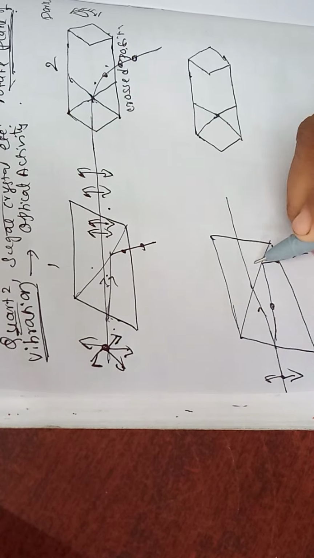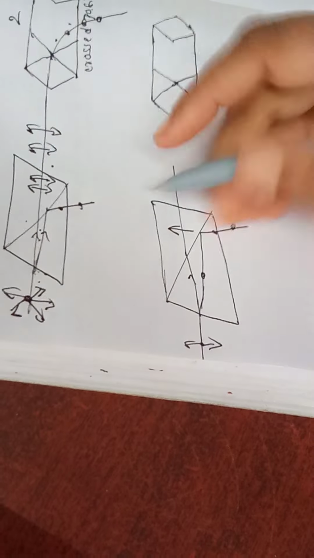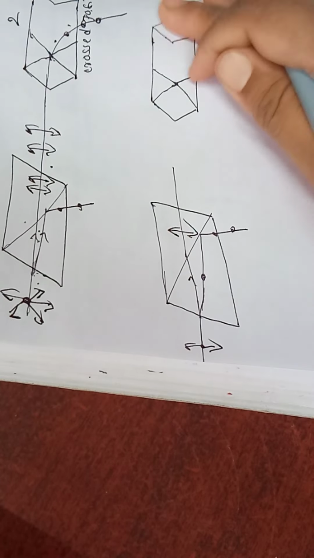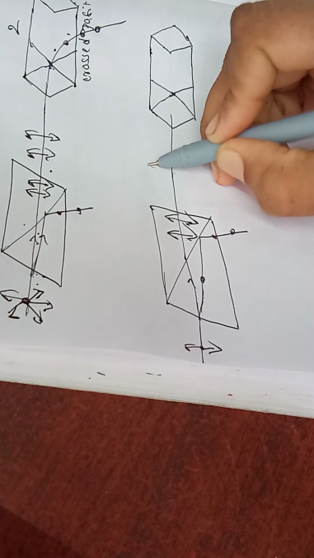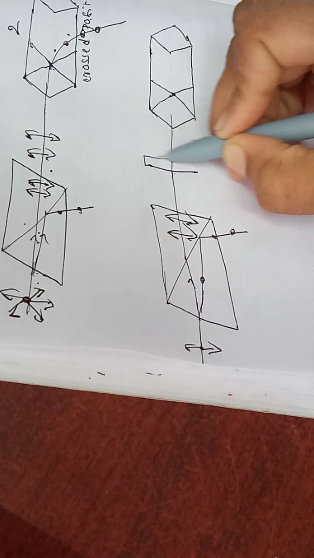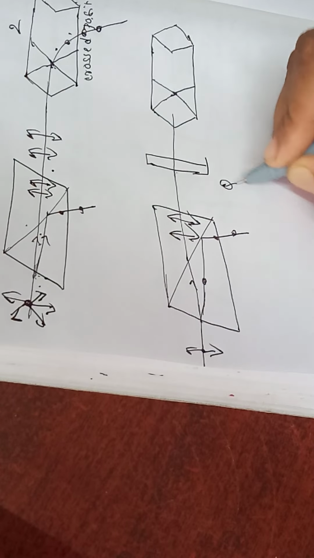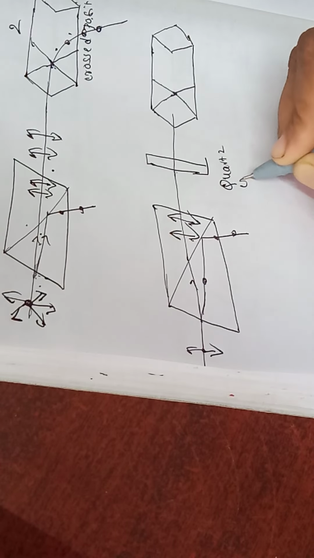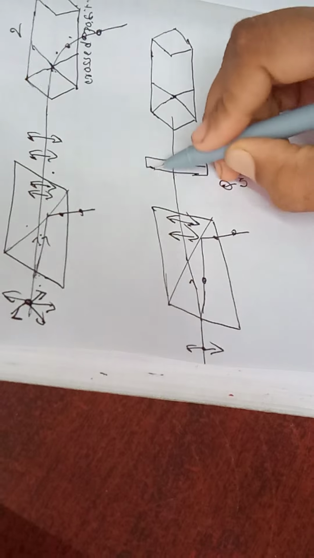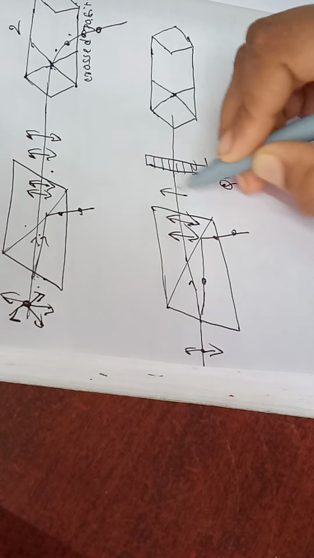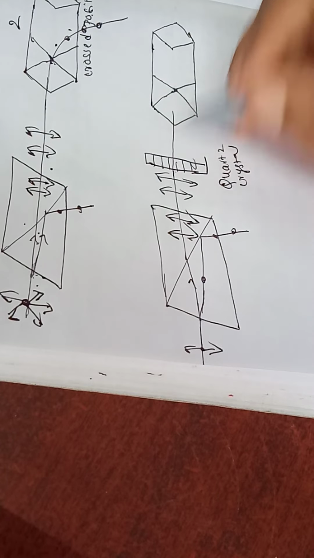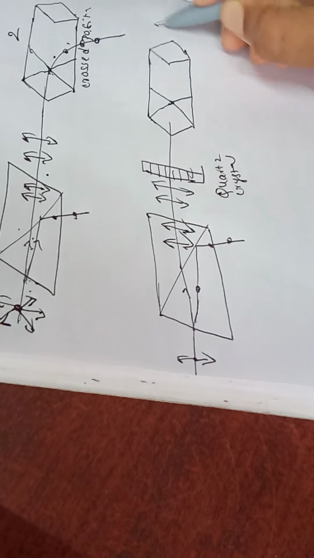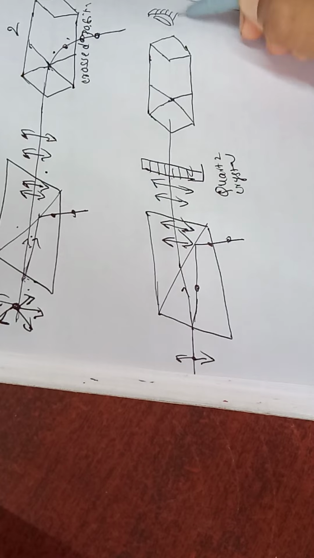Now in the second case, I kept the second Nicol in the same position. Now I placed a quartz crystal in the path of this plane polarized beam, and here is the observer.